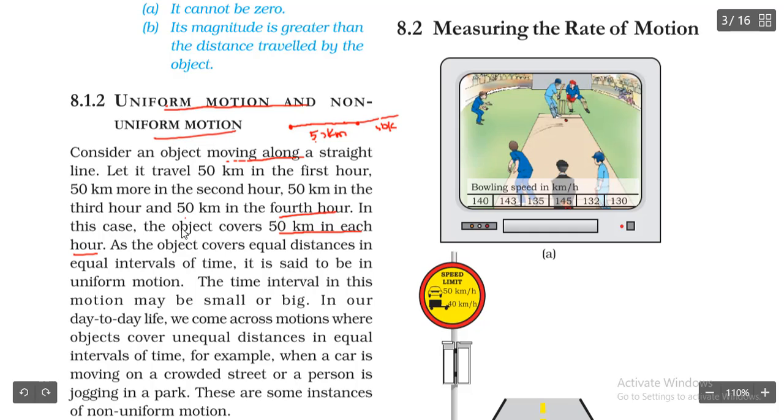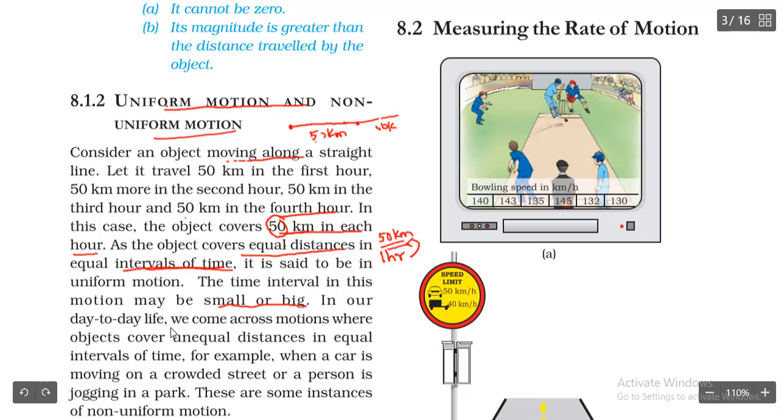As the hours increase, the distance covered is going to be 50 kilometers every hour, as the object covers equal distances in equal intervals of time. So here, equal distance is nothing but the distance covered by the vehicle, 50 kilometers, and the equal interval of time is 1 hour. For every hour it is going to cover how much distance? 50 kilometers. So the time interval in uniform motion may be small or big.